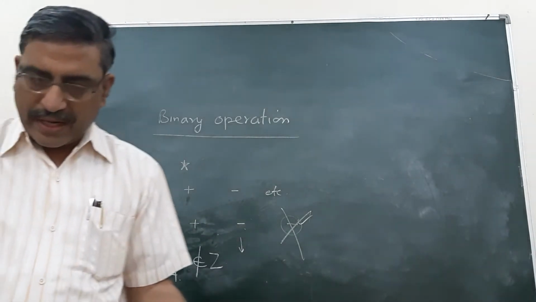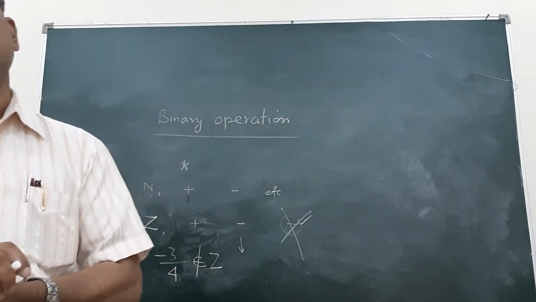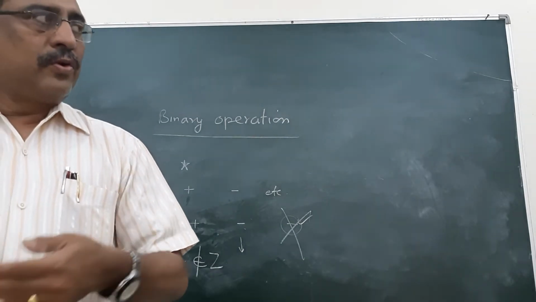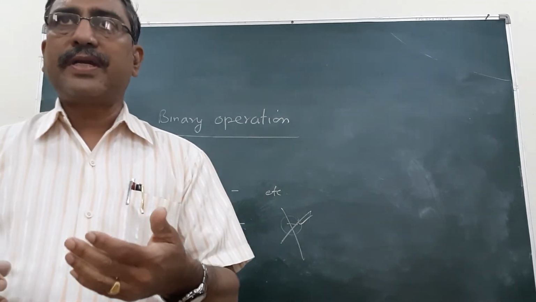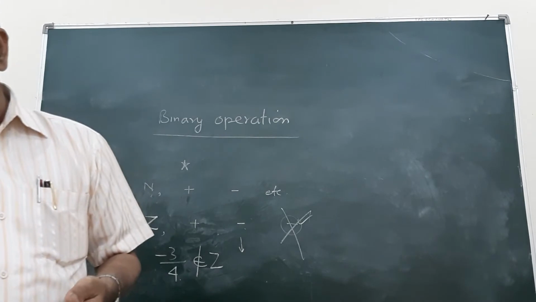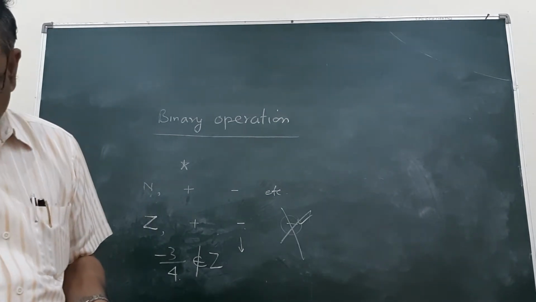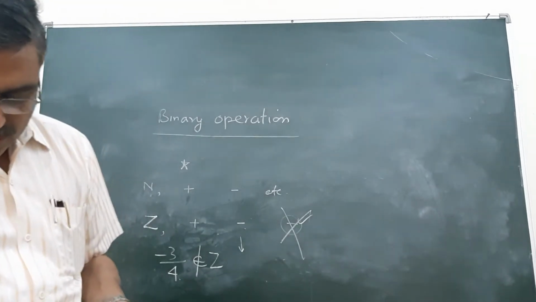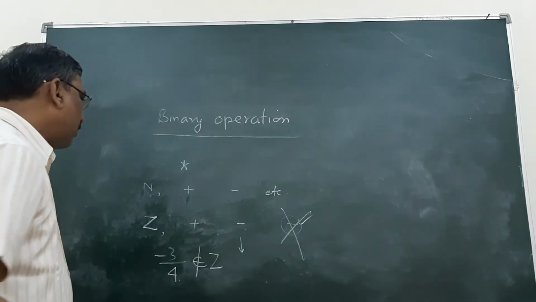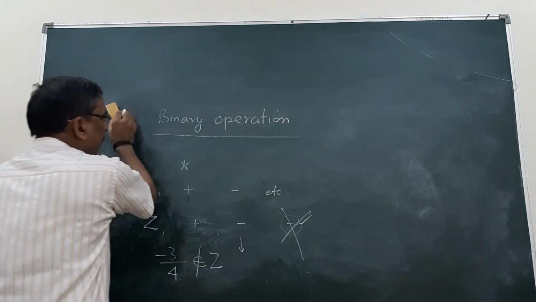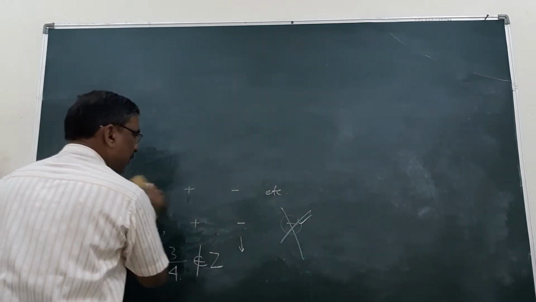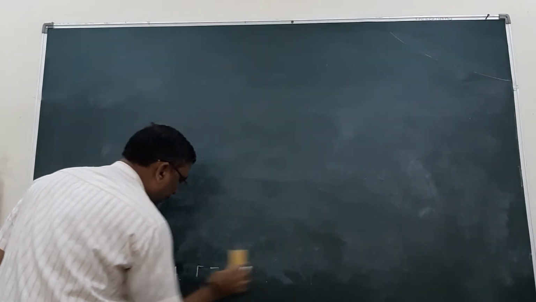So it's a very simple thing, but during the course of abstract algebra, we always come across these operations. Now, I think we have understood the binary operation in a simple manner.